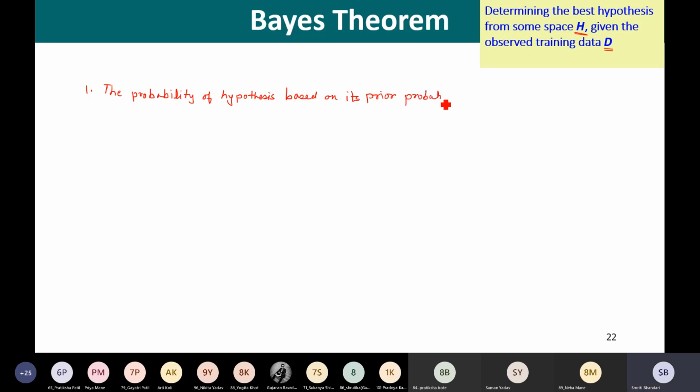Right? That is the first thing needed. So Bayes theorem requires the probability of hypothesis based on its prior probability.